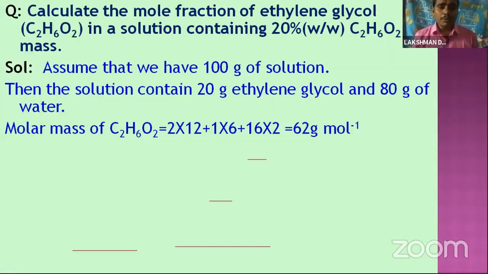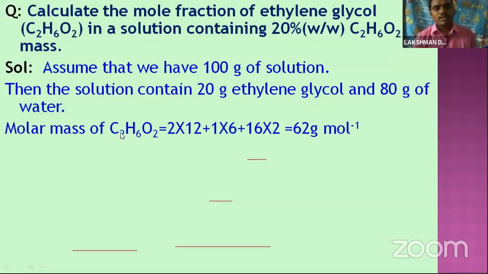The number of moles of a component is the weight divided by the gram molecular weight. So we need both. How can we calculate the gram molecular weight of ethylene glycol? The formula of ethylene glycol is C2H6O2.